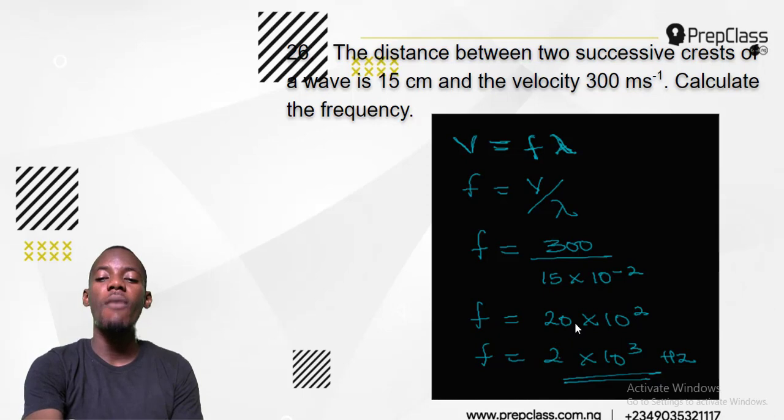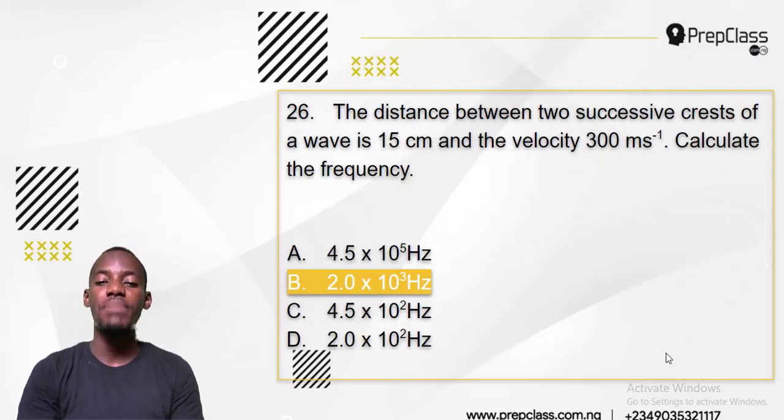If I move the point from here to standard form, to the back of the 2, that will give me 2 times 10 to the power 3, because the power adds 1. That is the frequency, in hertz. So let's take our answer, that's B.